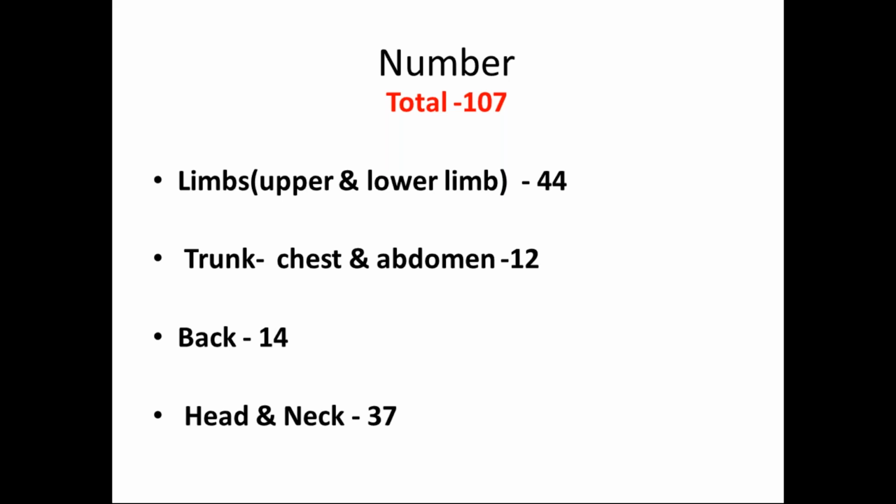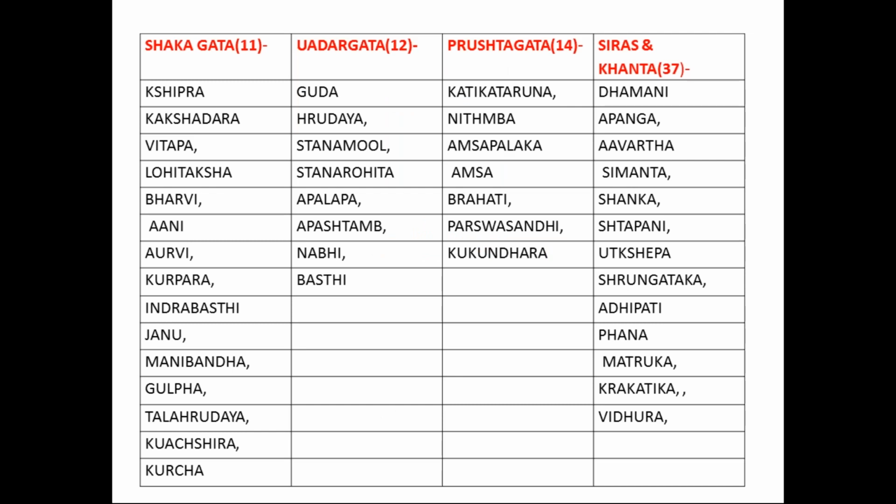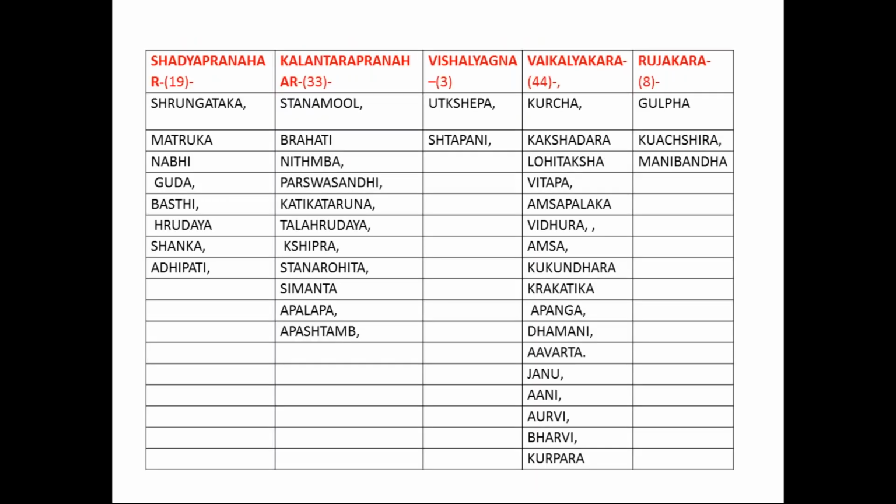Understand these words: Uraha is the chest, Udara is the abdomen, and then the back. Head and neck means Shiro Urdhvagata marmas, the marmas present above the upper portion of the chest, including the neck and head. Last class I also told that the marmas present over the trunk, including chest and abdomen,